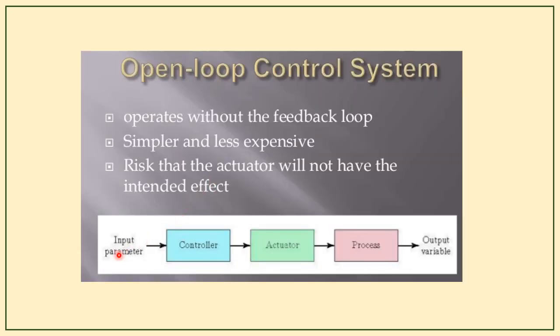So here the input parameter goes to the controller, and the controller takes the process by means of the actuator, and so the output will be taken. There will be no feedback at all, and so there is the risk that the actuator will not have the intended effect. Intended effect is nothing but the desired output, which cannot be taken care of by this open loop control system.